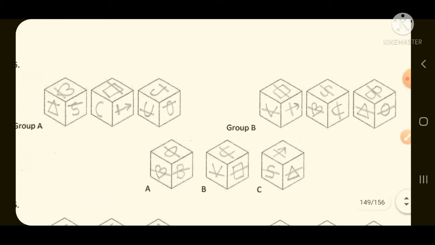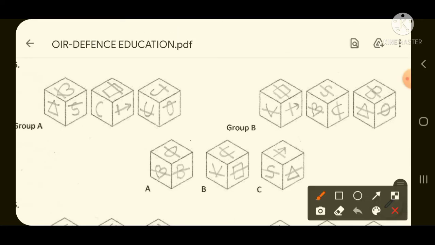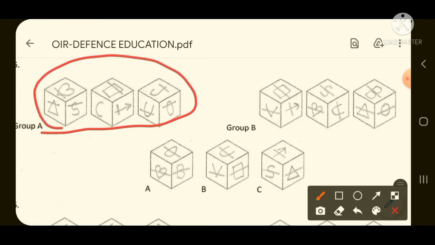Now if you come to question number 5, again if you observe very clearly, then you will find that the line which is dividing the shapes in the cube in group A is not dividing them into two equal halves. Like if you see this heart shape, this line is crossing at the end. That means it is not divided into two equal shapes. And again, if you see this rectangle, the line is passing from here, so again both parts are not similar.